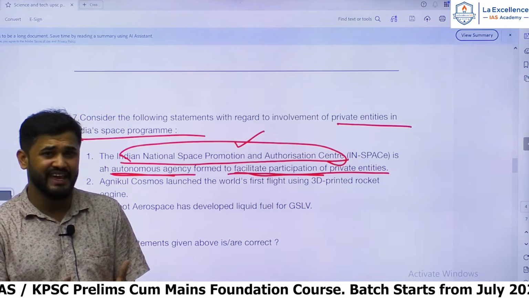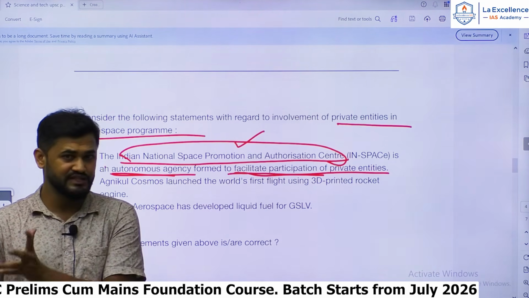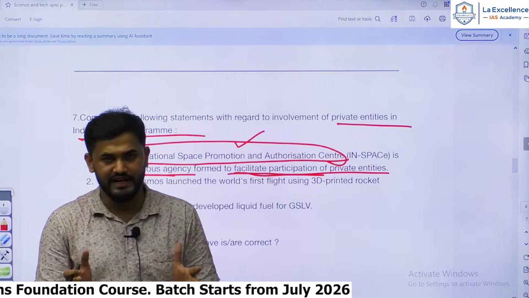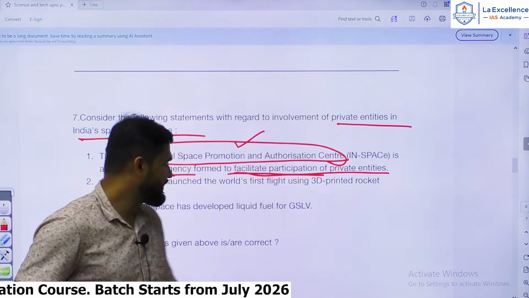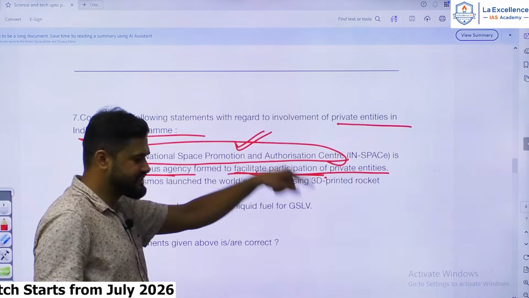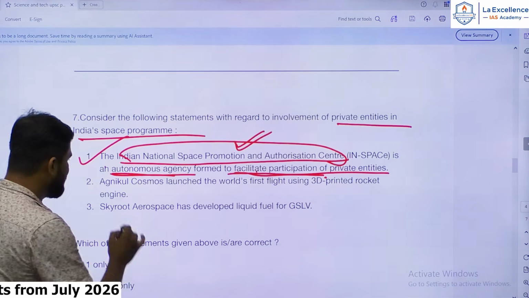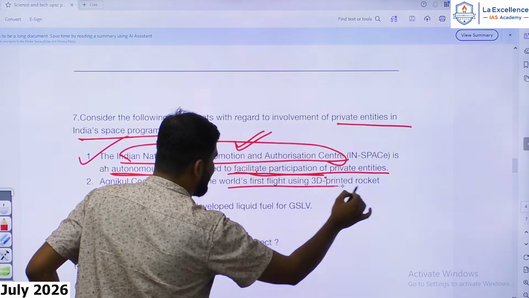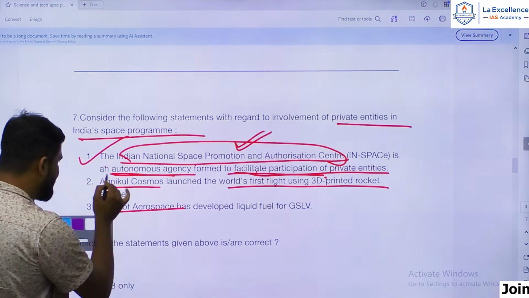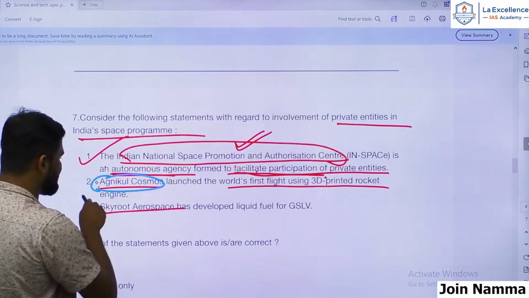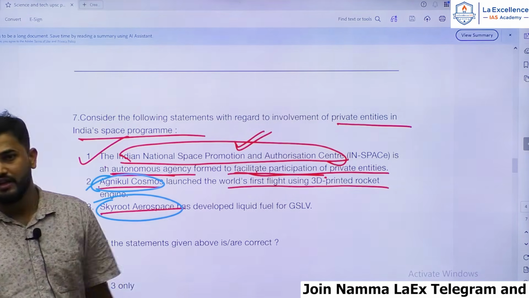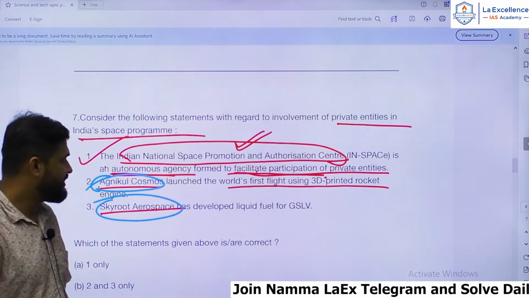It will provide that linkage between ISRO, the expertise of ISRO, and the private entities. It will be that interface between private players and ISRO. Yes, and it's an autonomous agency formed to facilitate participation of private entities in space. Yes, correct. Agnikul Cosmos launched the world's first flight. So these are Skyroot Aerospace and Agnikul Cosmos. These two are very important, leading private companies who are participating in space programs and in space technology.